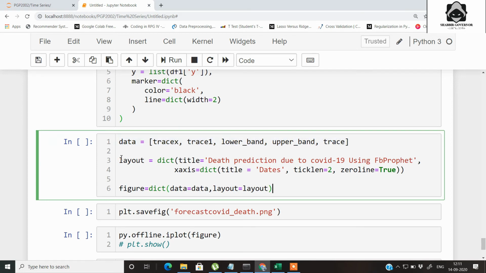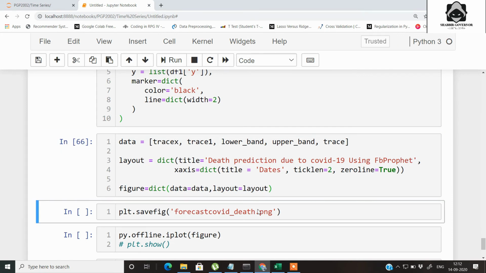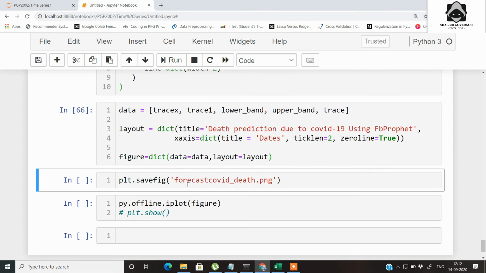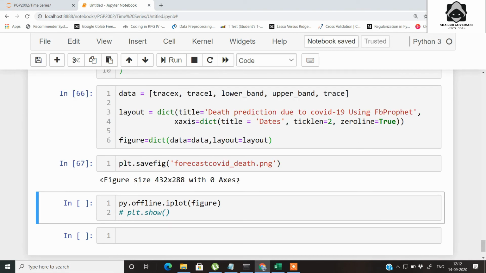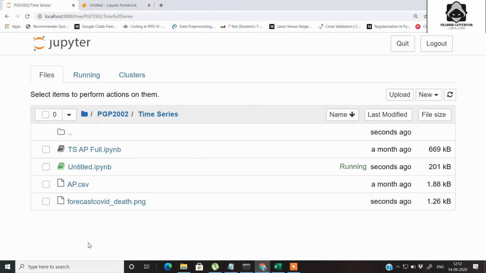And the layout contains details about the graph that we want. So we have a title like death prediction due to COVID-19 using FB Prophet library. On the axis, we have some axis details, and also some other parameters. So let's run this. Now this plt.savefig will actually save the prediction in the form of a PNG file. When you run it, it will show that it is a figure of this size. Now if you go and check the same directory, you will get a PNG file here.